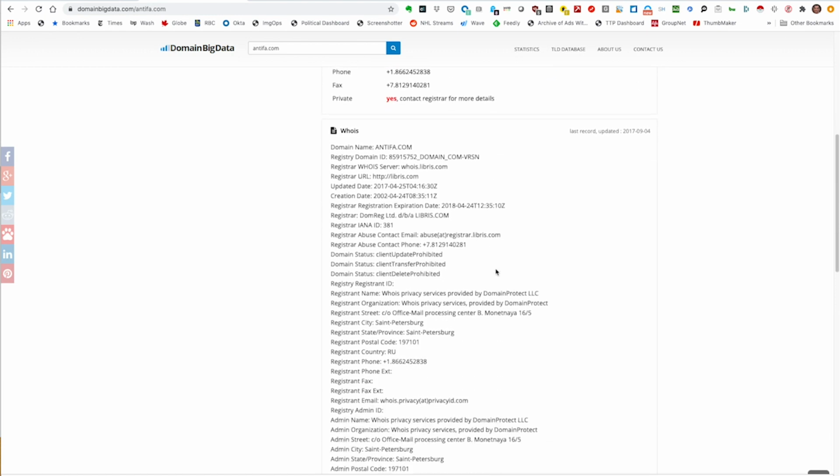And the other thing I want to draw your attention to here is, there's detailed information if you scroll down in Domain Big Data, but what it tells us is that the last time this record was updated is 2017.